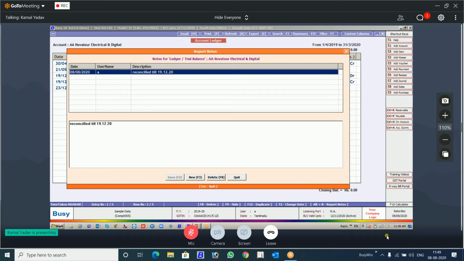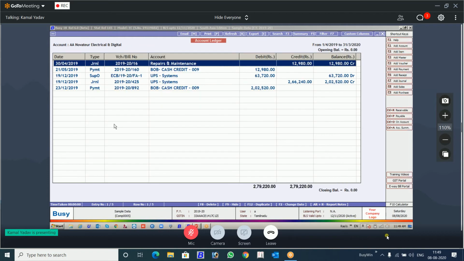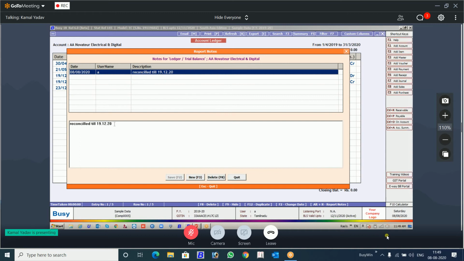And it's saved. Again, if you want to write anything, you press F3 and create a new note for this ledger. It will show you the date, user, what was the description. If you want to change it, you can change it also here. Now, what will be the use of this note? Anytime again, you will press Alt N, you will see this note here. You can add more and more notes like that.